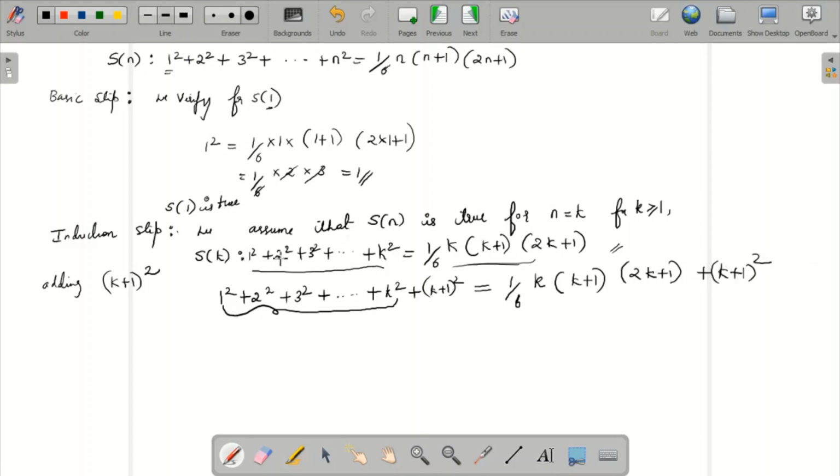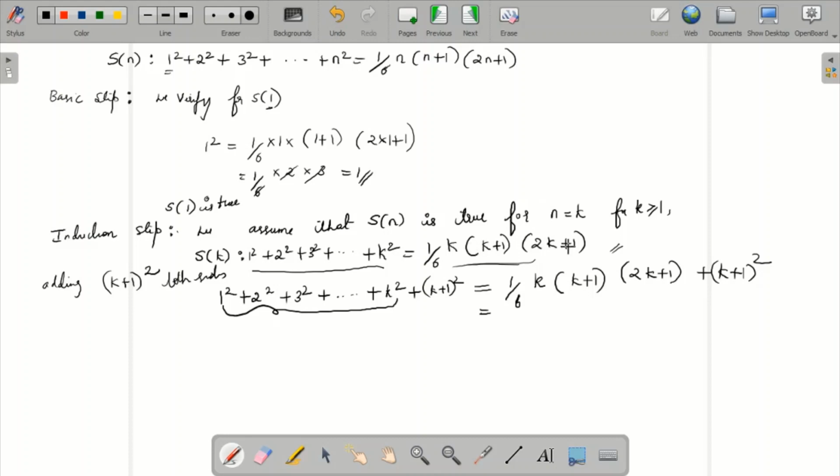One way you can take only this LHS, where the k square is there, and add the next term, a whole square. Or else you can add the next term k plus 1 whole square here, and also plus k plus 1 whole square here, both are the same. If this entire term is equal to this term, then adding k plus 1 whole square to both sides is also fine, no issue, one and the same. Then try to solve this.